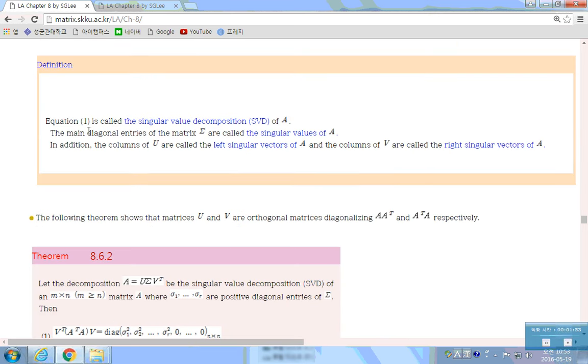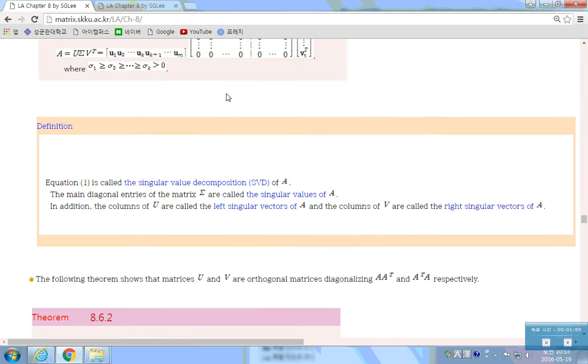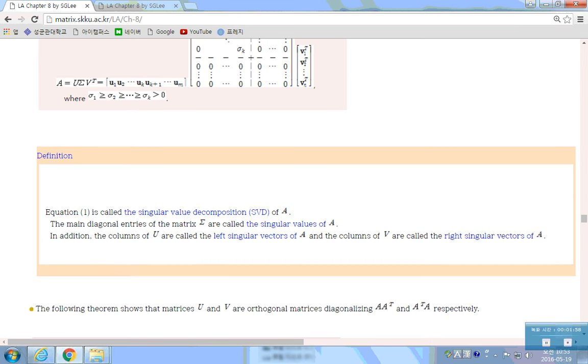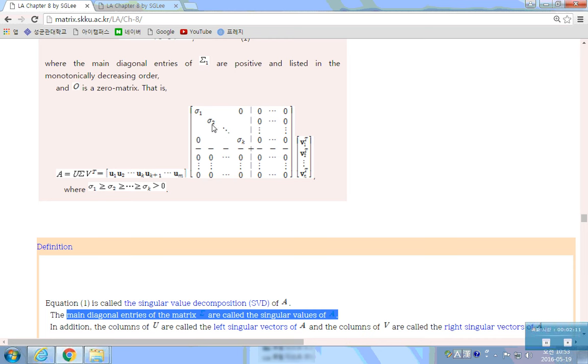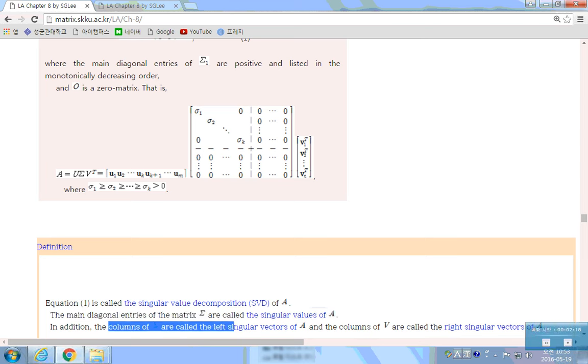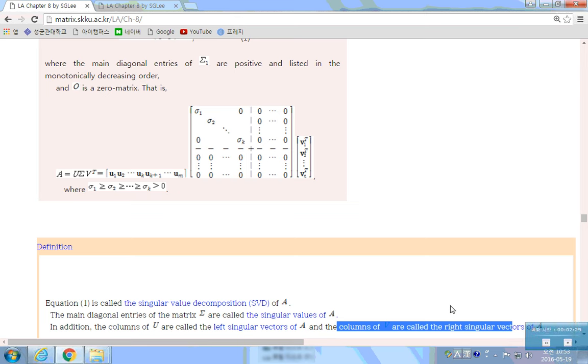Here, this equation is called the singular value decomposition of A, and the main diagonal entries of the matrix sigma are called the singular values of A. The little sigma i's are called the singular values. These are singular values of A. The columns of U are called the left singular vectors of A, and the columns of V are called the right singular vectors of A. I will let you know how to find those.